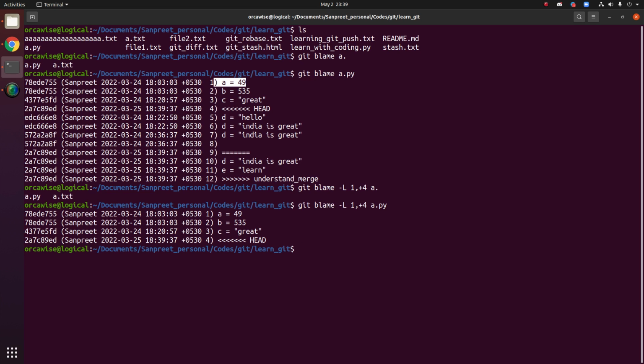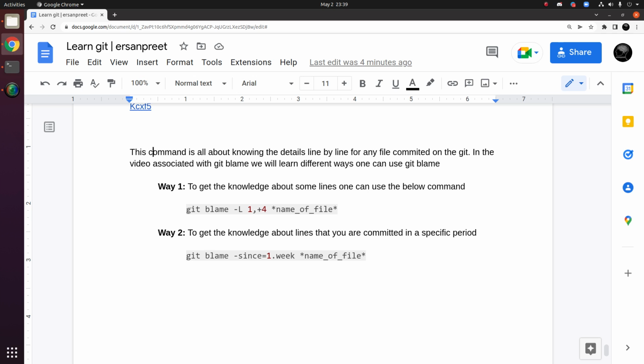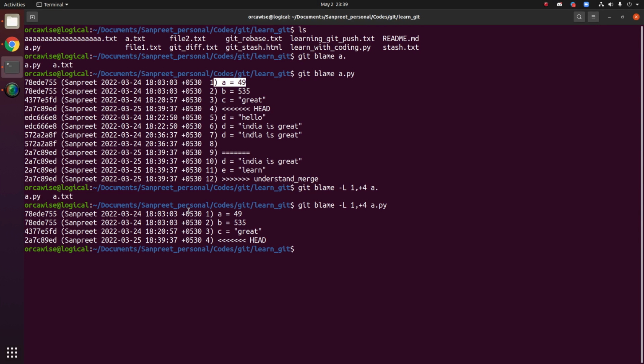Now something comes to your mind and you think, no, I just want to see what changes I made in the last week. Means from now till the last 7 days, you want to see that history. You write git blame, then you add a flag --since=1.week. This is written in the documentation, so you can take help from there. These are some of the flags that we can use. These are also called parse arguments, which you can also learn about. Then you write the name of the file.